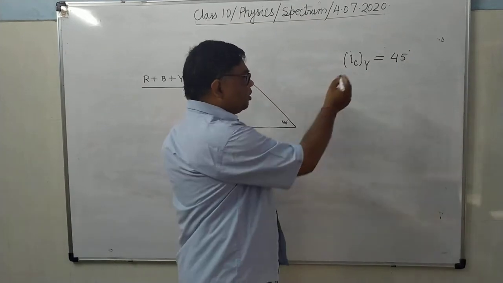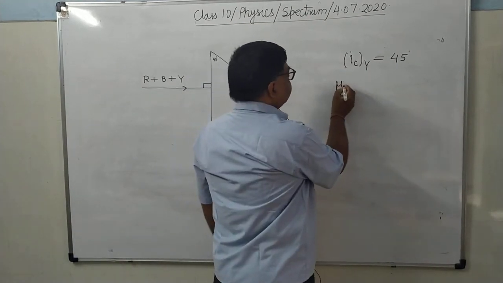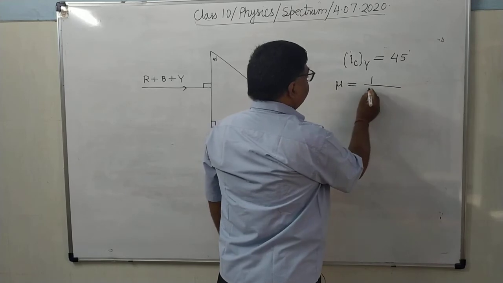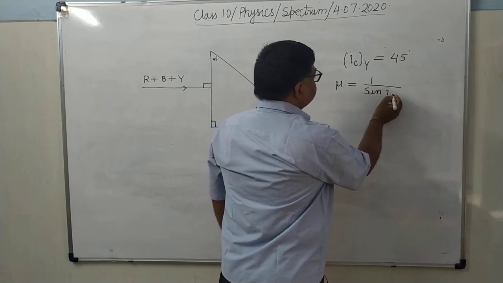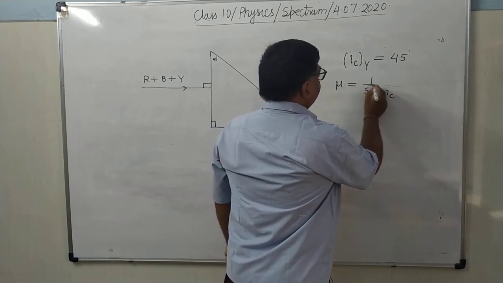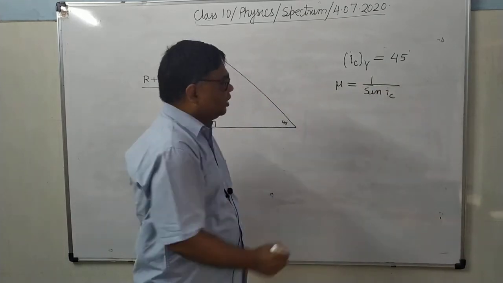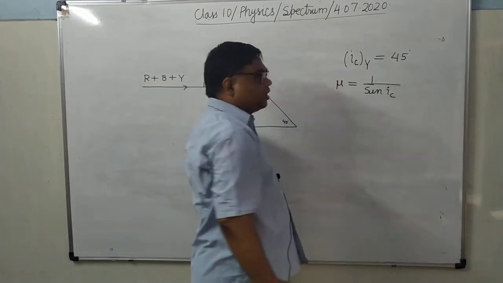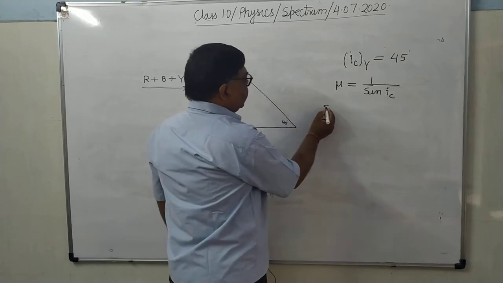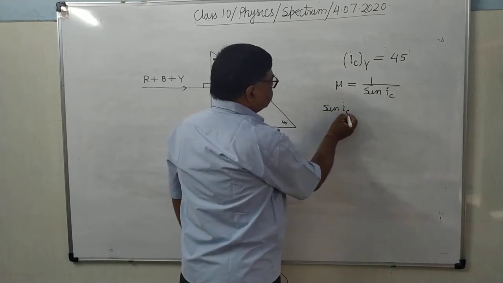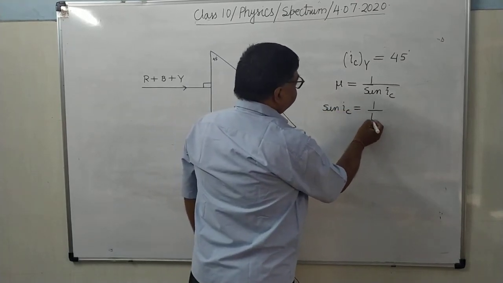What is the relation between mu and critical angle? That you have already studied. Mu equals to 1 upon sine IC. Mu equals to 1 upon sine IC. IC is what? Critical angle. So what will be sine IC? 1 upon mu.